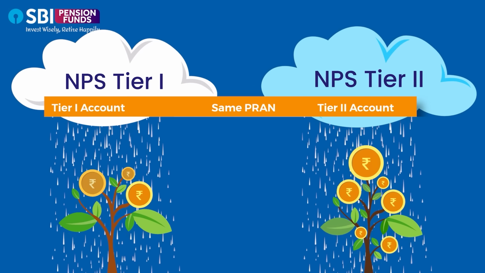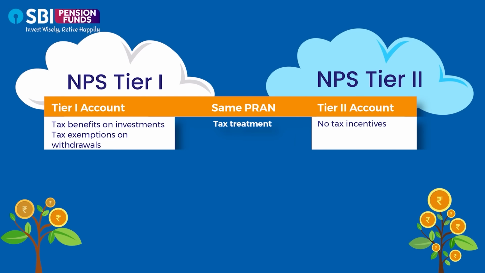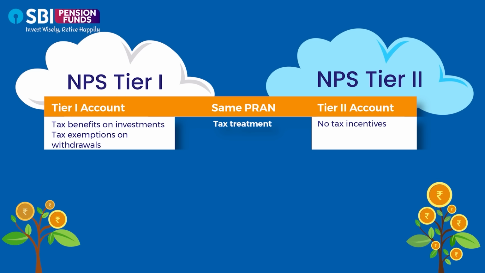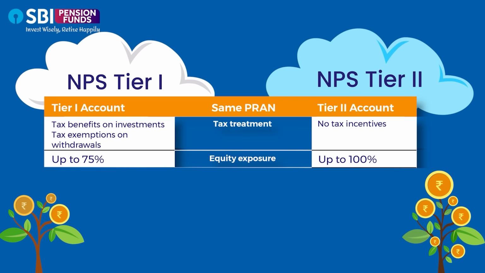Investments and withdrawals made to and from the Tier 1 account are eligible for tax benefits and exemptions, while no tax incentives are available in the Tier 2 account. Equity exposure is capped at 75% in the Tier 1 account, while no such limit exists on the Tier 2 account.